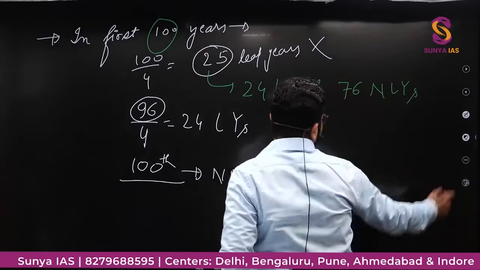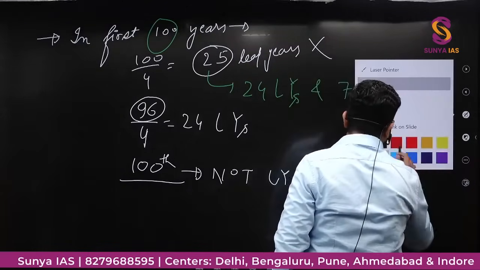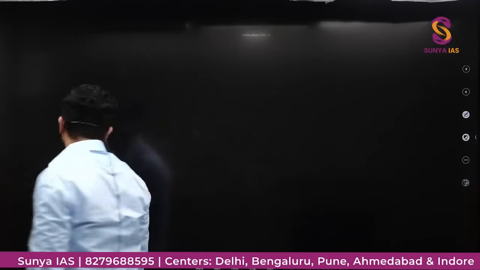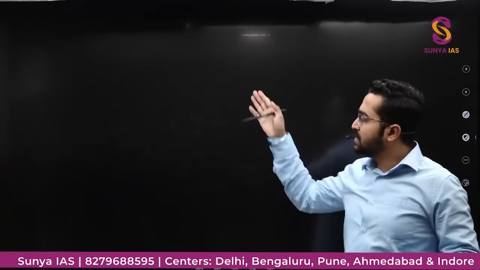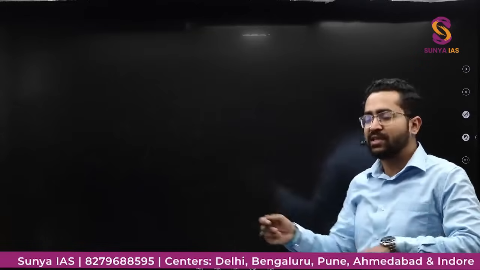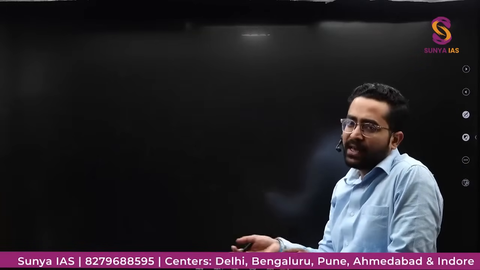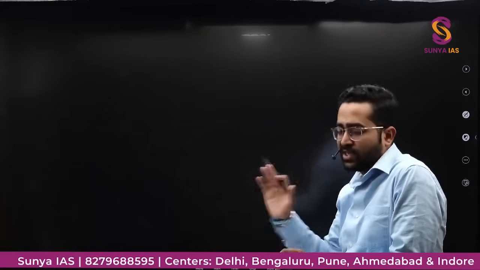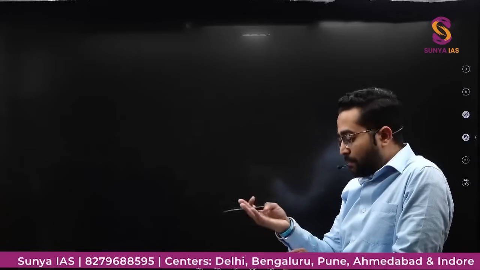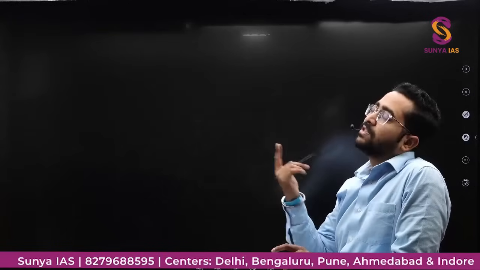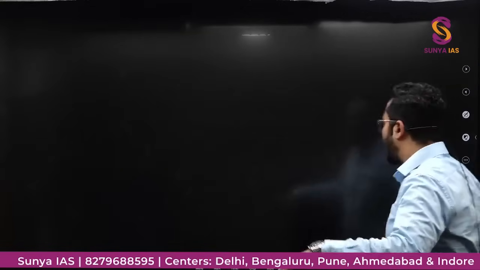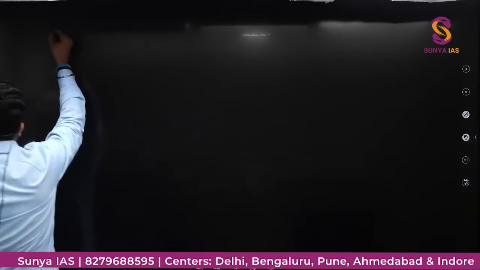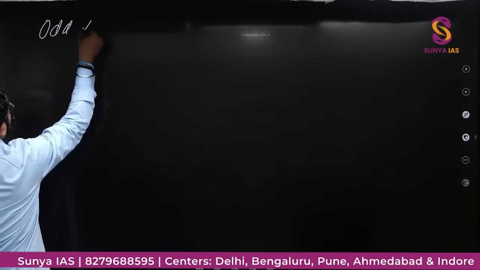Another thing is, for calculation of days, they give you a date or some random year and ask which day it is. They will give you some reference, that 1st January 2010 is Monday, then what would be the day on 1st January 2050, for example. You will not sit and calculate like this. So there is a concept called odd days.